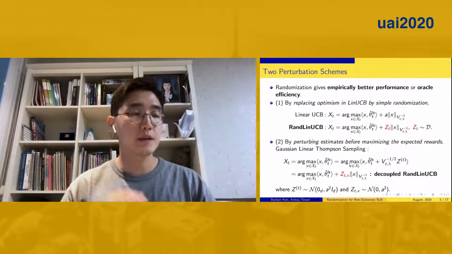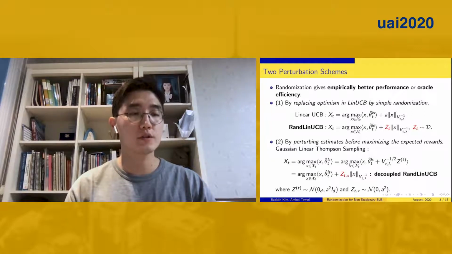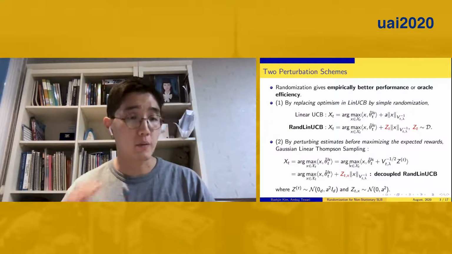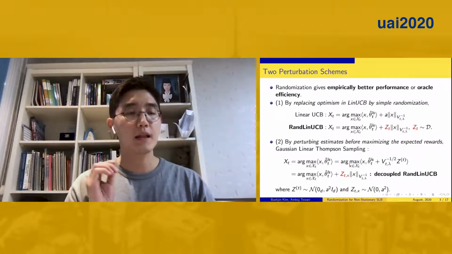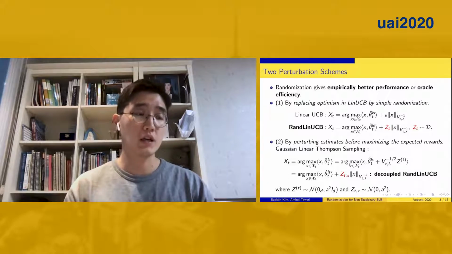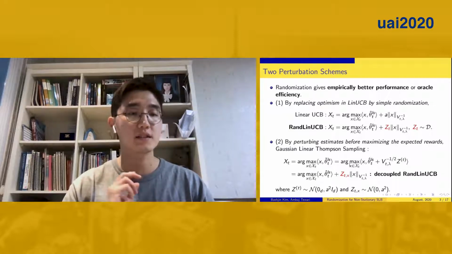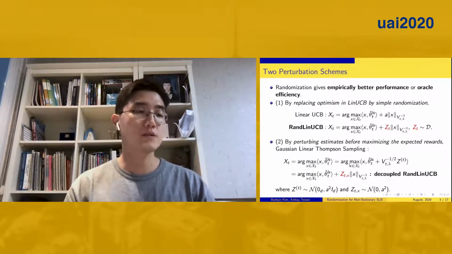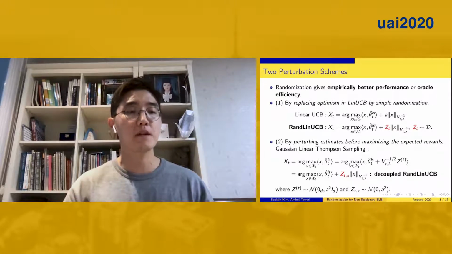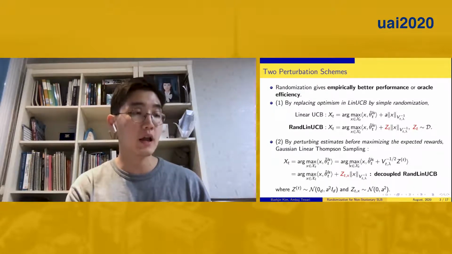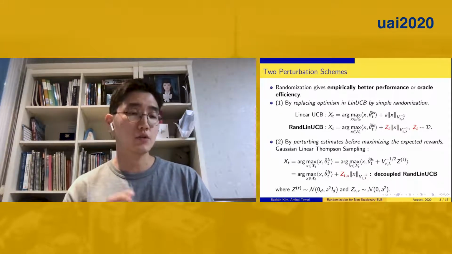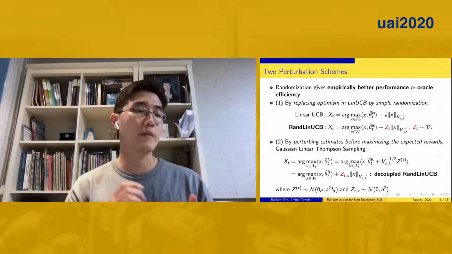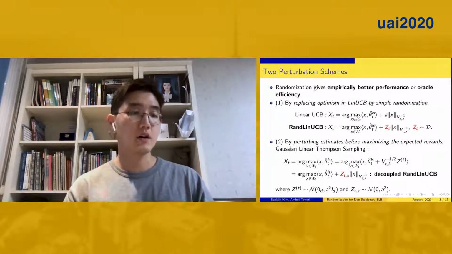One perturbation scheme is to replace optimism in linear UCB by simple randomization, so that the randomized linear UCB algorithm can be constructed by replacing confidence level A with a random perturbation Z_t. The other perturbation scheme is to perturb the estimate before maximizing the expected reward. If a Gaussian posterior is considered, it can be decomposed into a least square estimator part and an additive Gaussian random vector part. Interestingly, it is equivalent to randomized linear UCB with a decoupled random confidence level C_t(x).